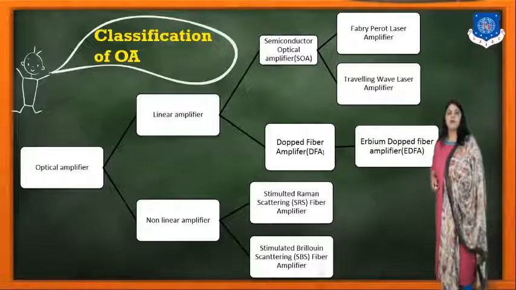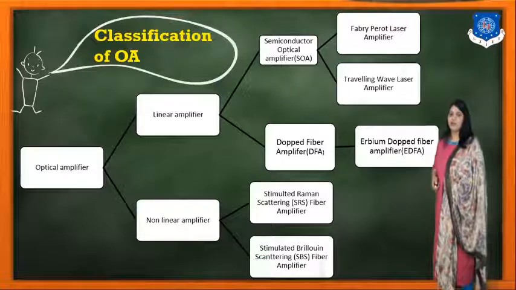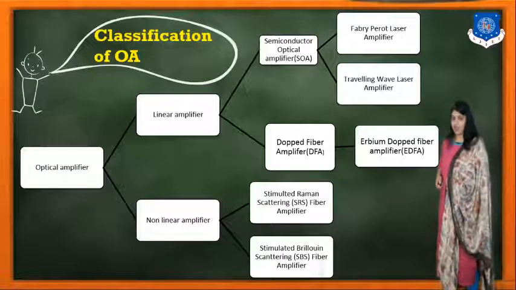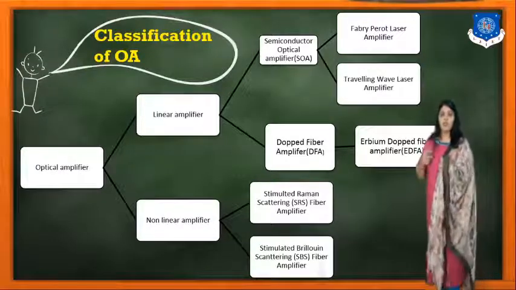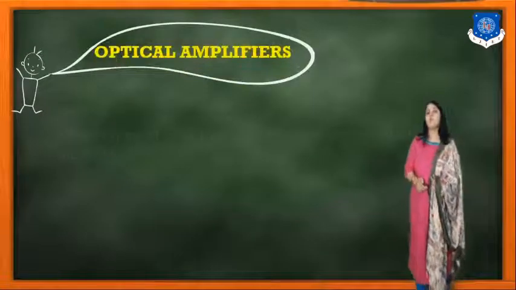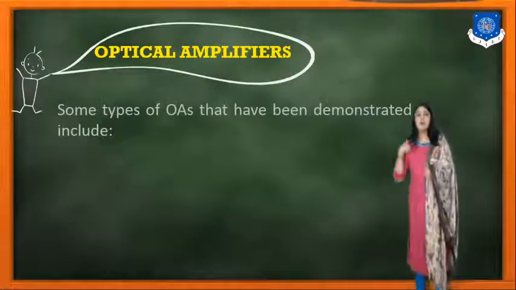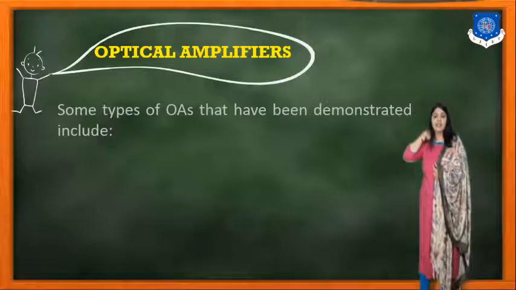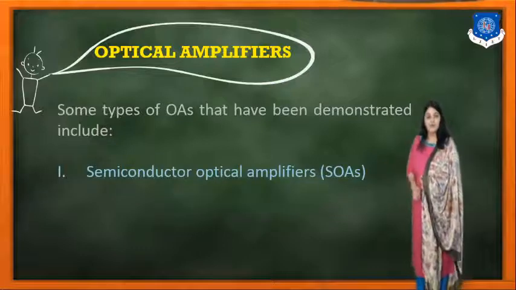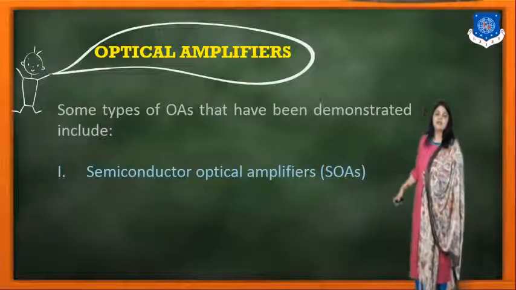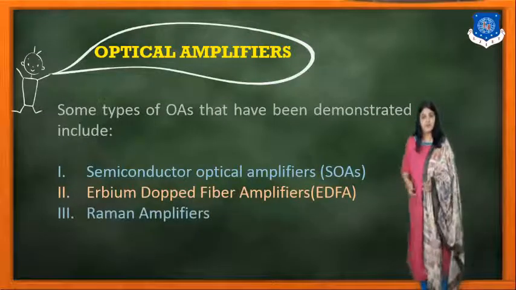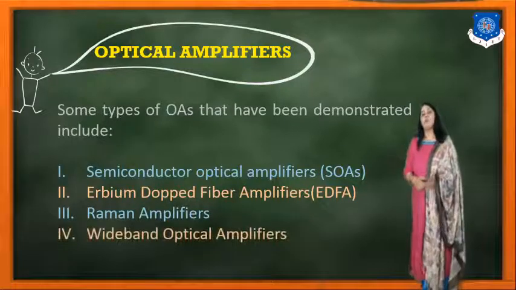The erbium doped fiber amplifier is classified into one category, EDFA. Out of this classification of optical amplifiers, we will learn a few of them. Some types of optical amplifiers that have been demonstrated include the semiconductor optical amplifier, the erbium doped fiber amplifier (EDFA), the Raman amplifier, and the wideband optical amplifiers.